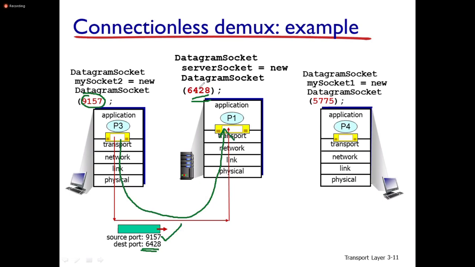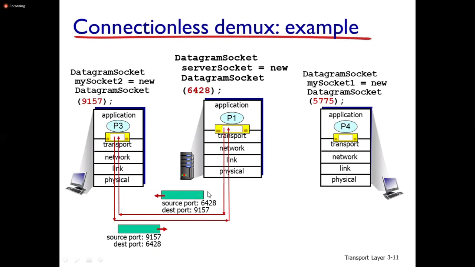Similarly, another datagram goes from 6428 to 9157, with source port number 6428 and destination port number 9157.